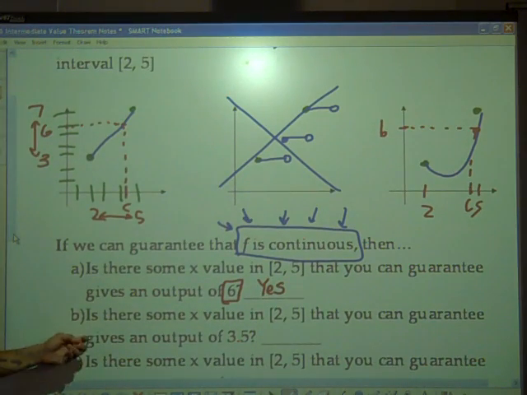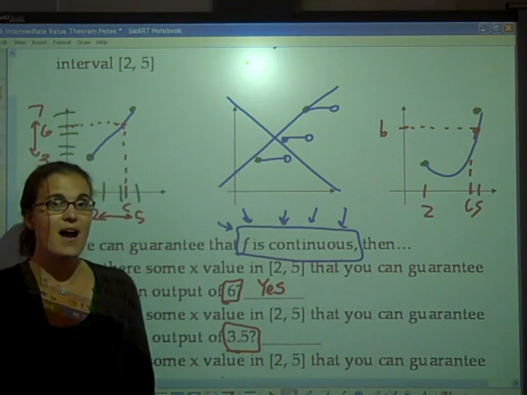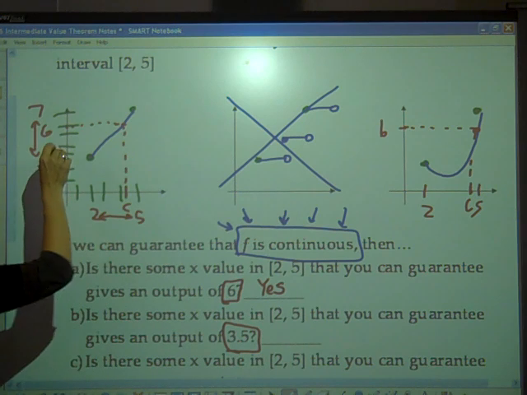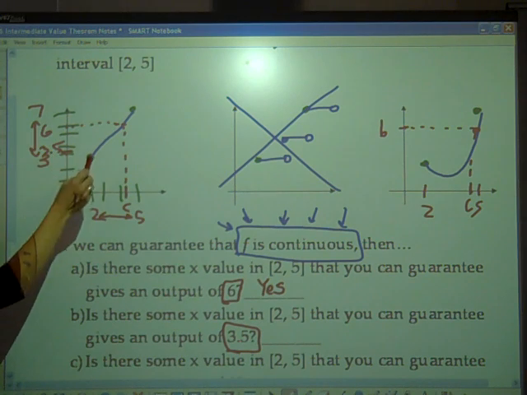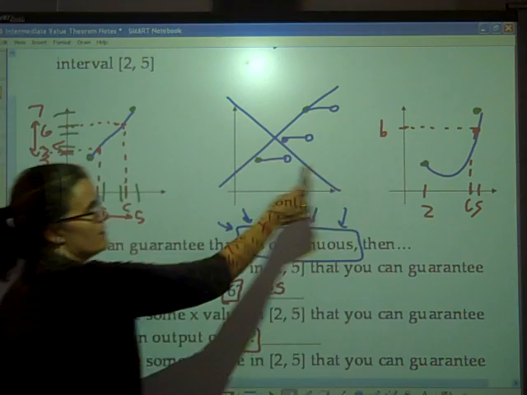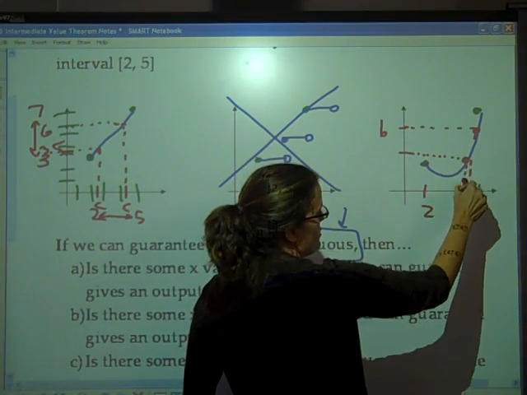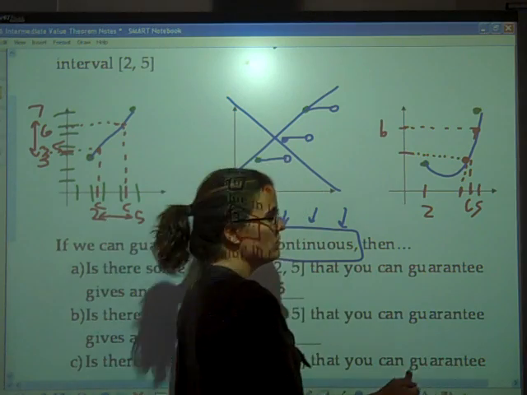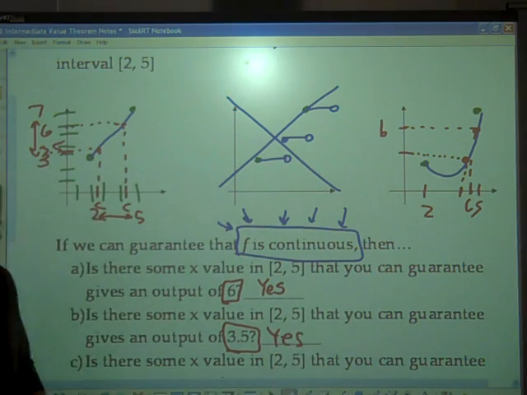Same question here for part B. We want to know, is there a guarantee that we're going to get an output of 3.5? 3.5 is clearly in between 3 and 7. So we could also guarantee that we would hit 3.5. Over here, with a continuous function, I knew for sure I was going to get that value. So yes, we could guarantee that we would have 3.5.